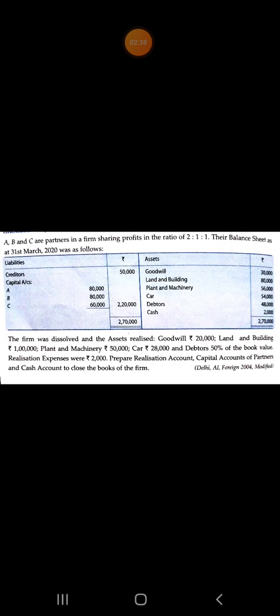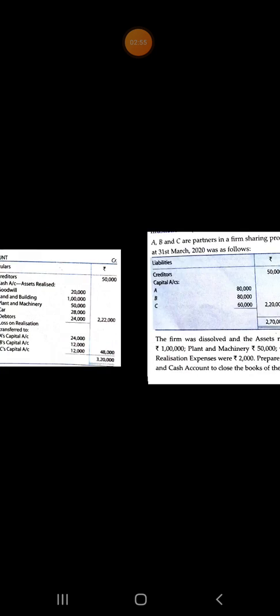Next, assets. Assets are goodwill, land and building, plant and machinery, car, debtors and cash. Transfer goodwill, land and building, plant and machinery, car and debtors to the debit side of realization account.